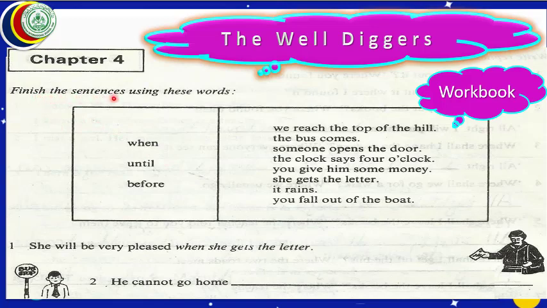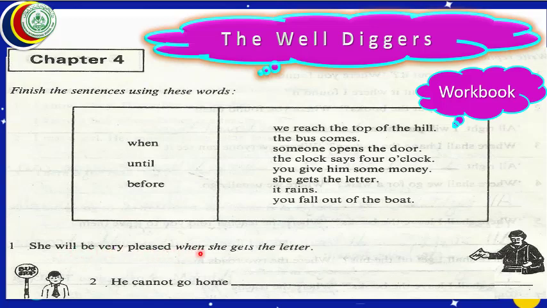It is written here, finish the sentences using these words. Finish which sentences? Let us read the sentence first. This is sentence number 1. It is already finished. It is already completed.